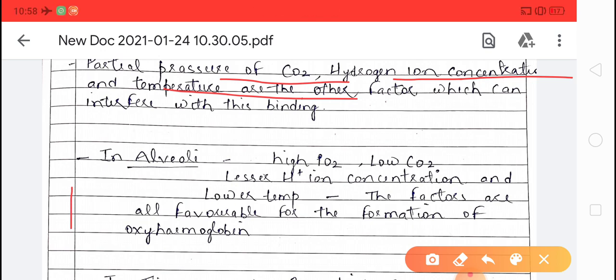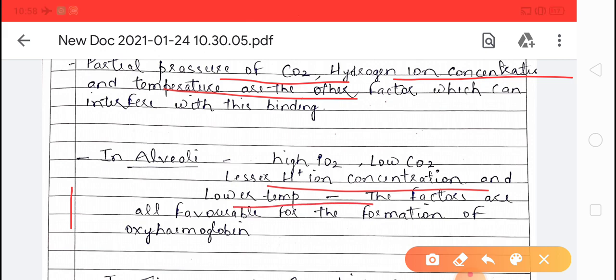Then in the alveoli, children, the partial pressure of oxygen is high, and the partial pressure of carbon dioxide is low.